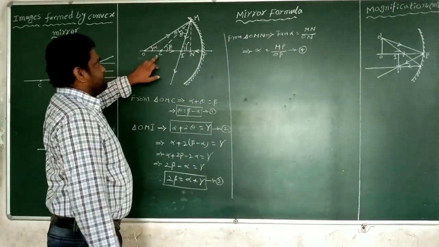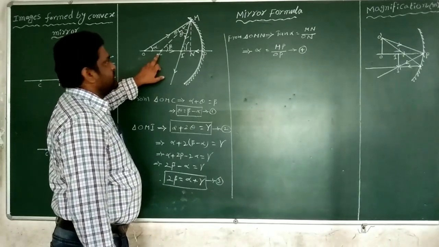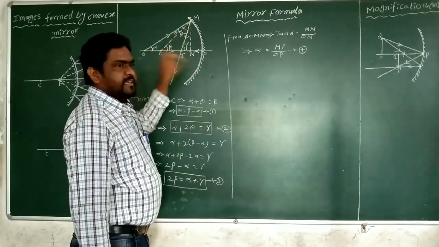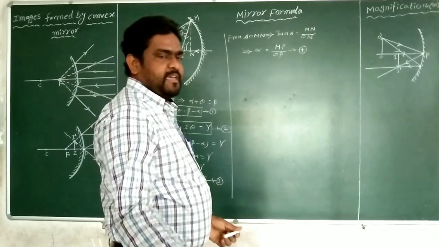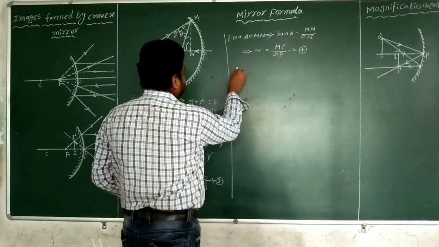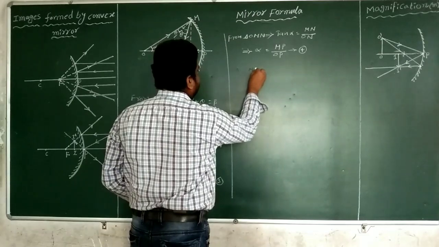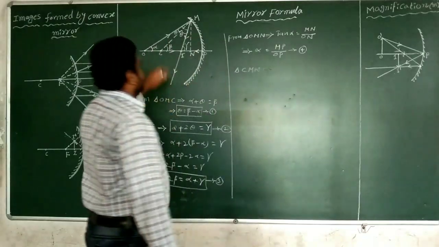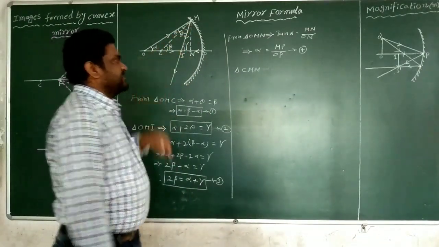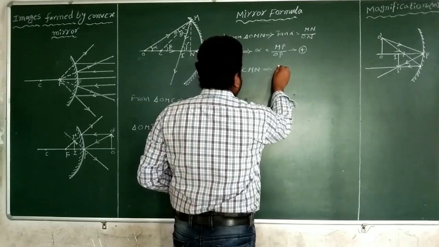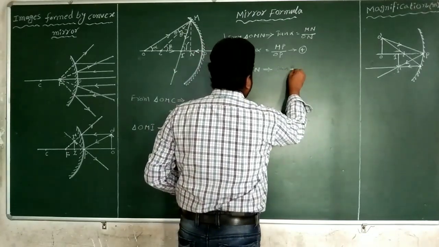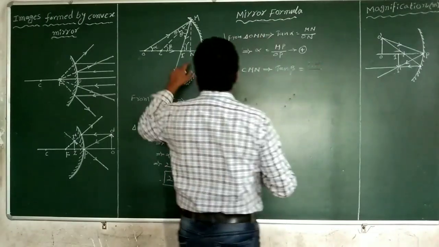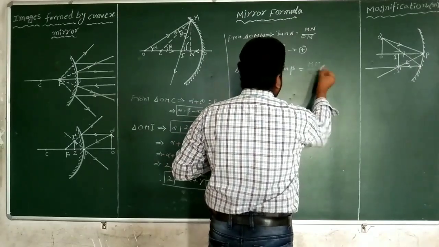Similarly, from triangle CMN, which is a right angle triangle again, tan beta equals opposite by adjacent, so tan beta equals MN divided by CN.